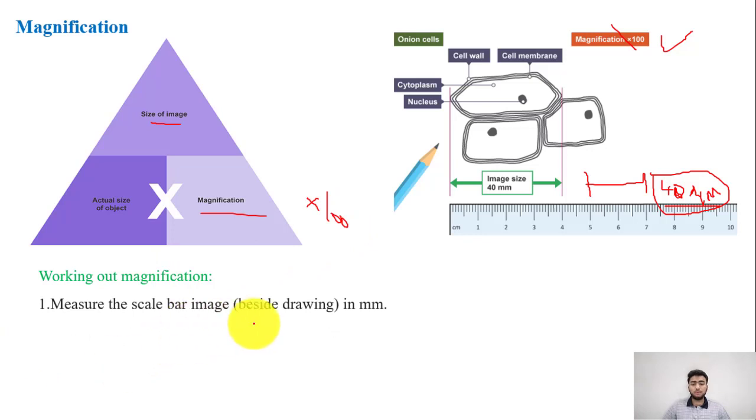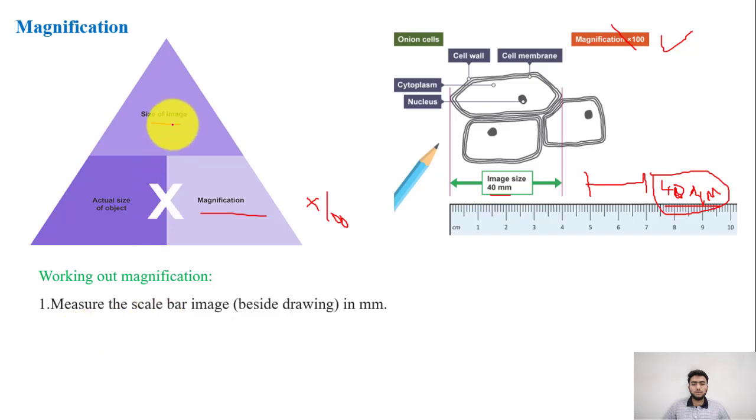Measure the scale bar image beside the drawing in millimeters. So, this is a drawing that you are given. This shows a specimen of a plant cell because of the presence of cell wall, and then cell membrane, cytoplasm and nucleus. You would put your scale with this specimen alongside this, and horizontally you would measure the distance between the two corners, and it turns out to be 40 millimeters.